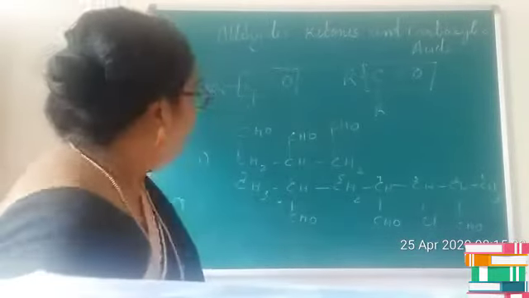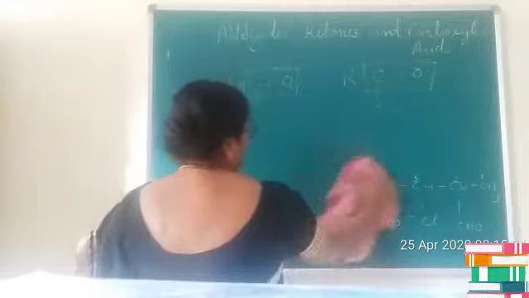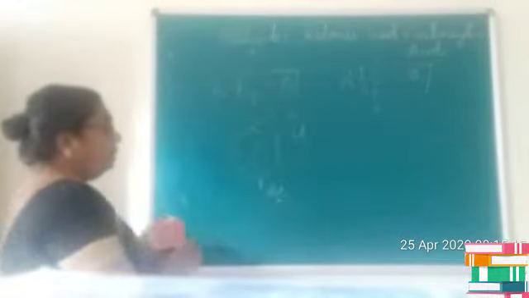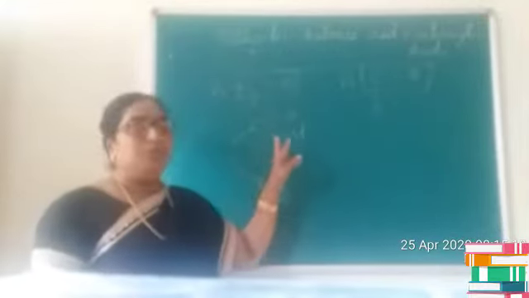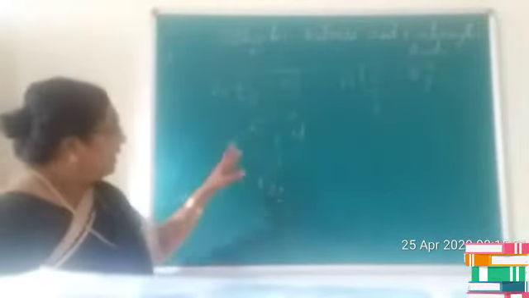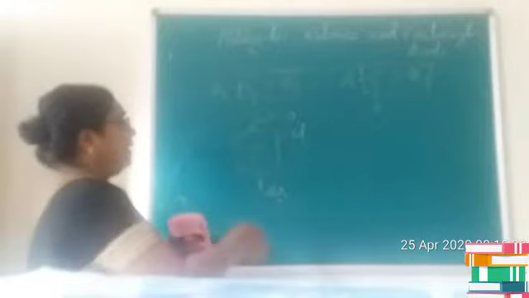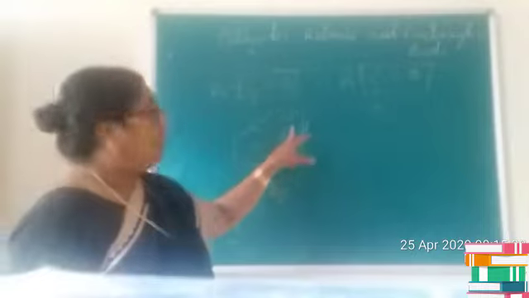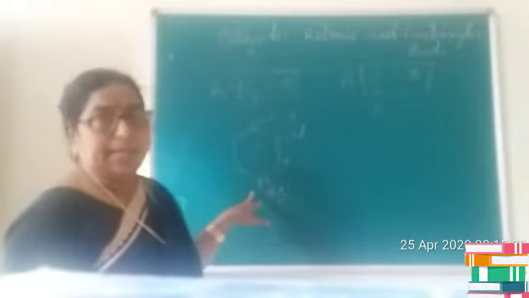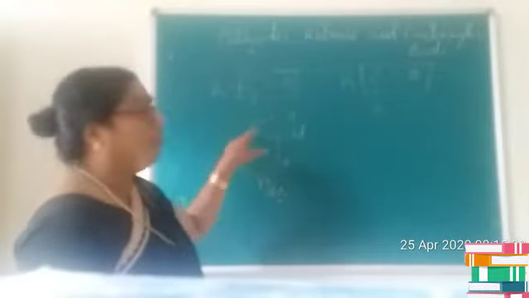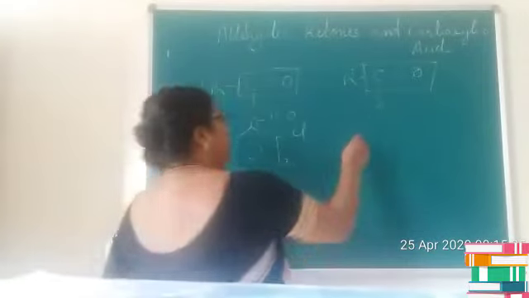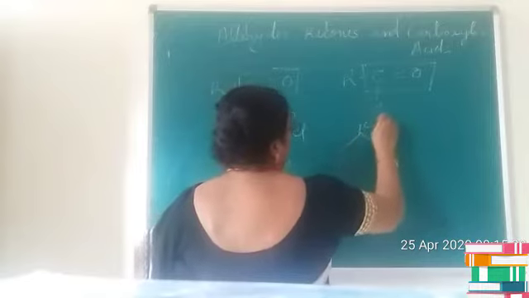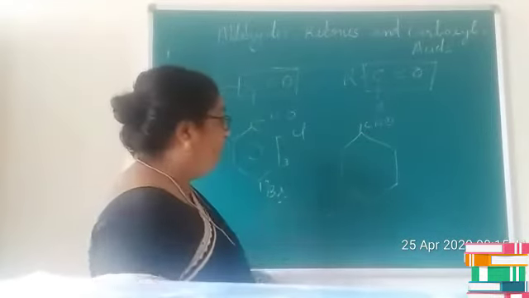Now suppose the compound is aromatic in nature. If you consider an aromatic aldehyde, how will you name this compound? Again you give importance to the functional group and then give the naming. If this is the first position, then we can consider it as 4-bromo-2-chloro benzaldehyde. Is it clear? Suppose it is a cyclic compound, then what is the name of this compound?